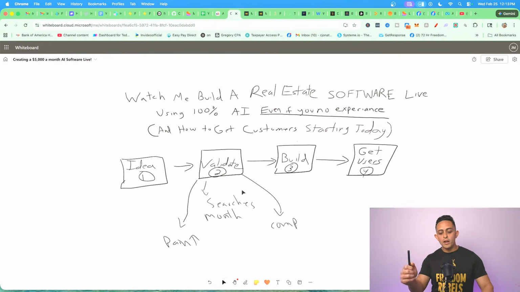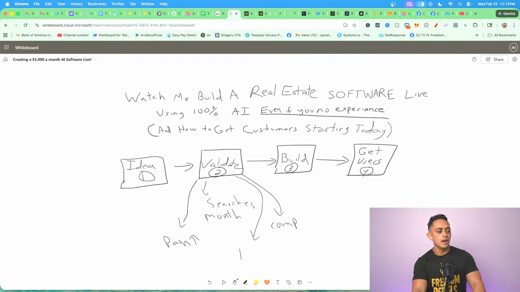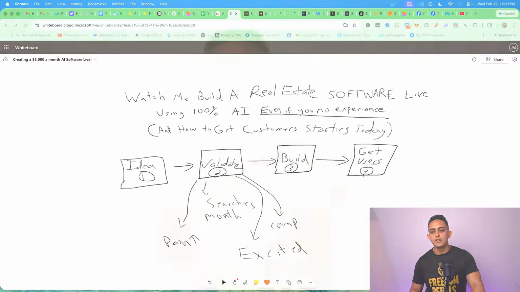So one other thing with validation, this is not really a data-driven thing, but for me it's pretty important. Are you excited about it? A lot of people obviously just want to make money, and I totally get that. Maybe you want to quit your 9-to-5 job, or get to that next level of income. You want the freedom to go on vacations without thinking about it. But I promise you, if you're not excited with what you're building, it's going to be hard to sustain it long-term.